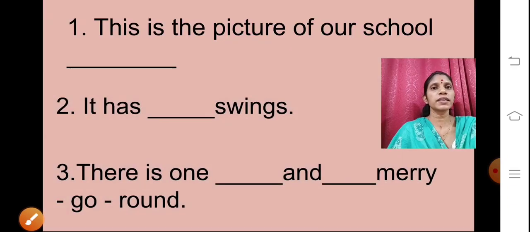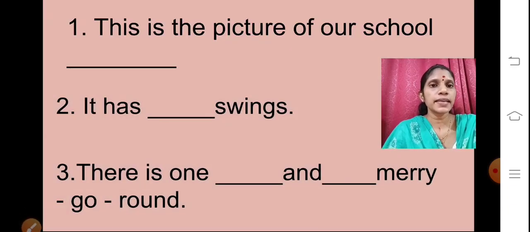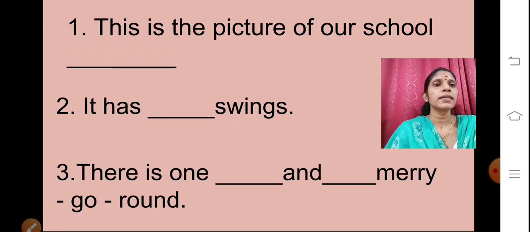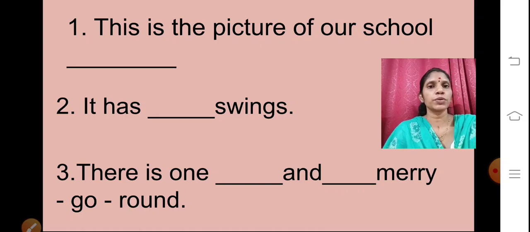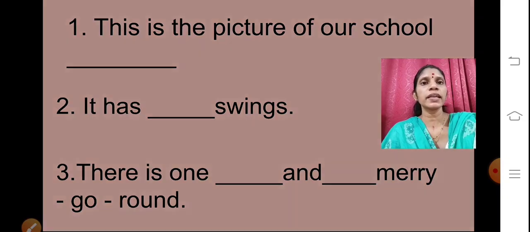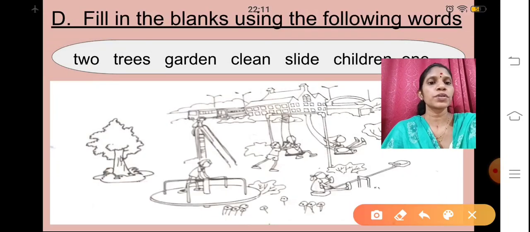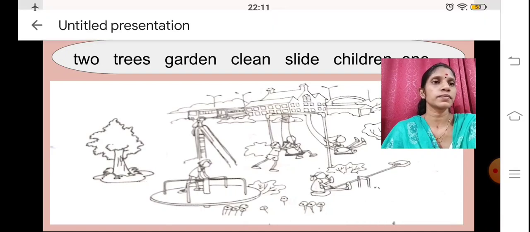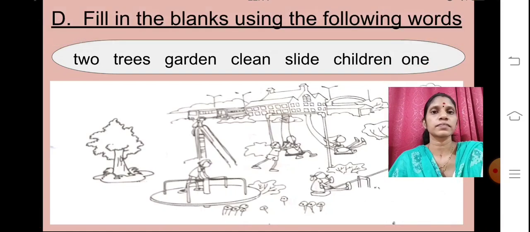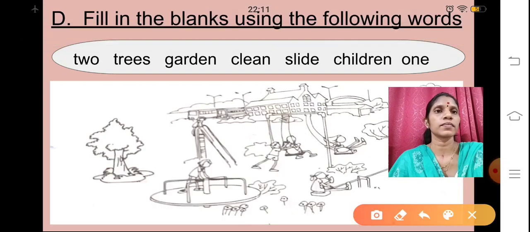Now first we will read the sentence. There is one dash and dash merry-go-round. So again I'll show you the picture. There is one. How many slides are there?